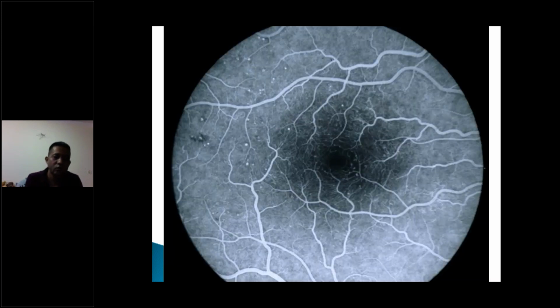And FFA is even more helpful. This is a fundus fluorescein angiogram, and because FFA lights everything up, a very small lesion that you may not see in fundus examination actually lights up in an FFA, and you can see clearly lots of small dots. And these hyperfluorescent dots are aneurysms. If the dot is black, then it's a hemorrhage, whereas in aneurysm, it's a lighted up small hyperfluorescent dot.